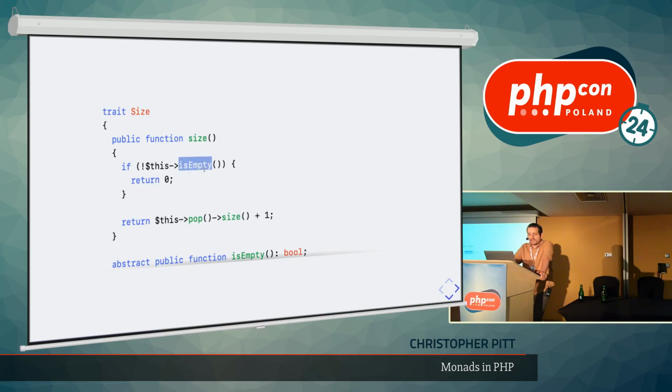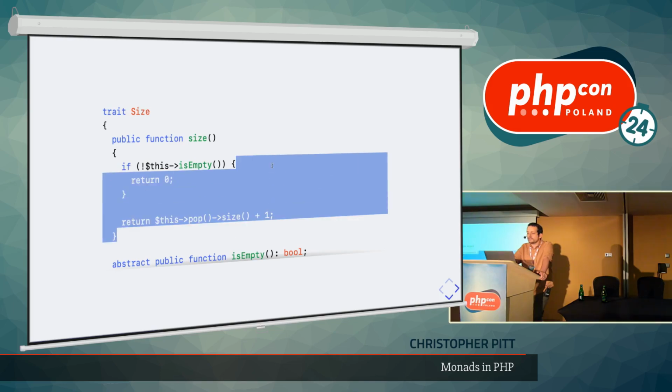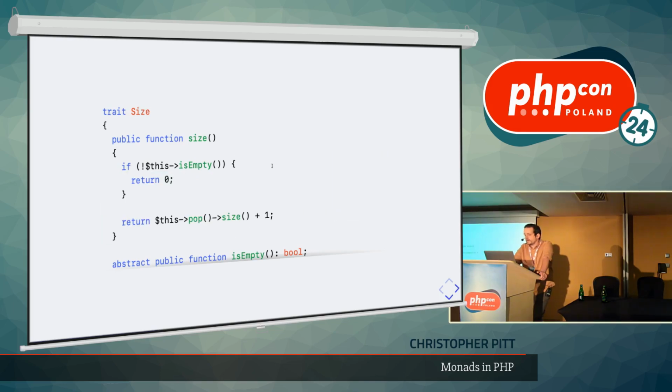We know that we have access to an isEmpty method. We know that we have access to a pop method, and so using this kind of recursive code, we can figure out what the size of the stack is. Because pop and push return new stacks the whole time, doing this, popping something off and checking the size, isn't going to modify the original stack, so it's fairly safe for us to do.